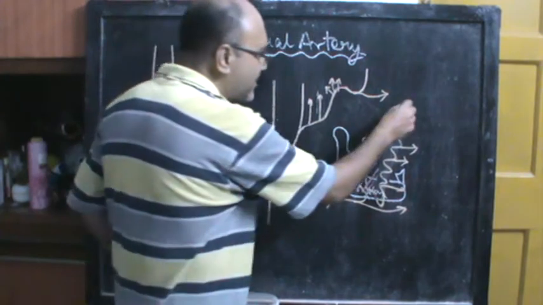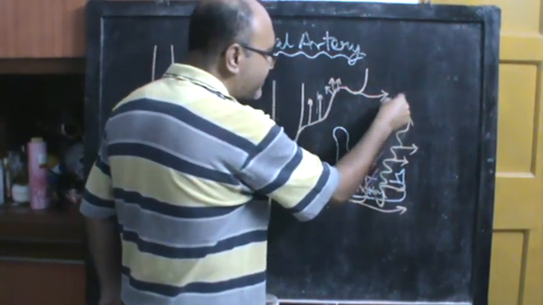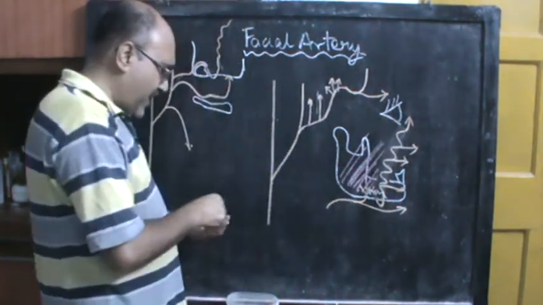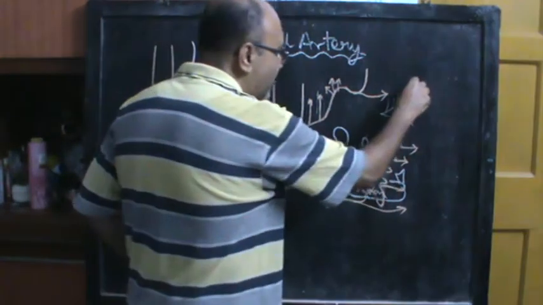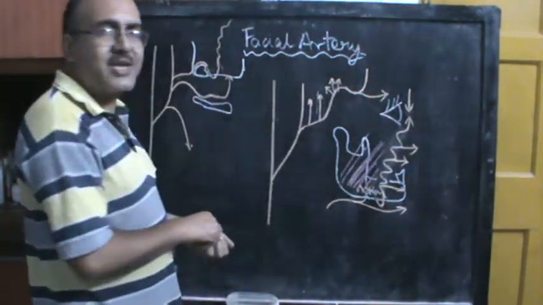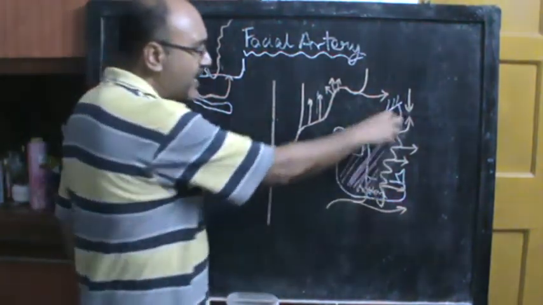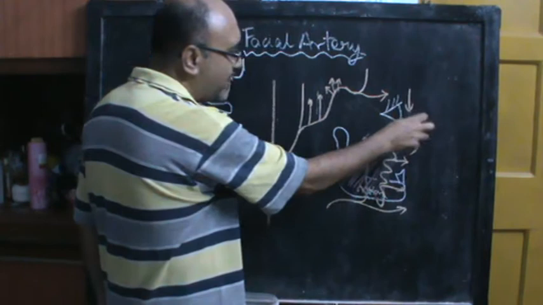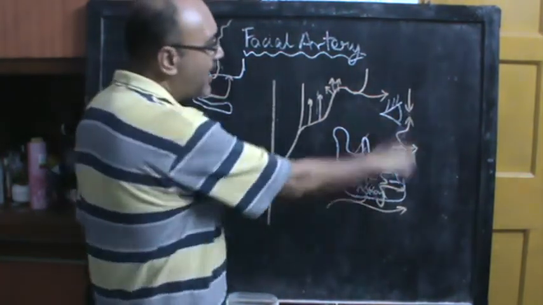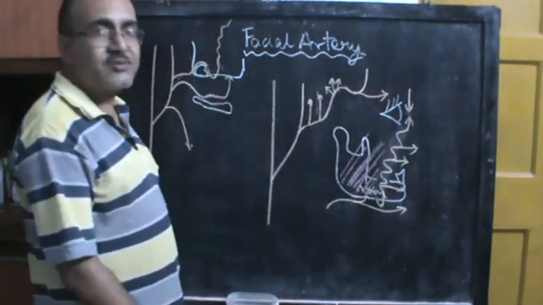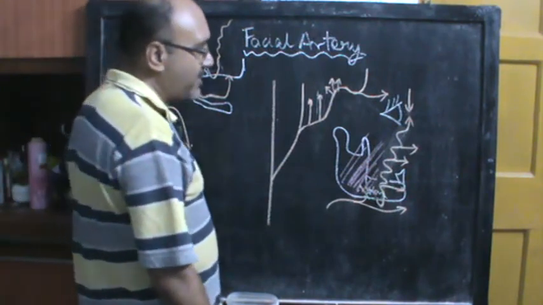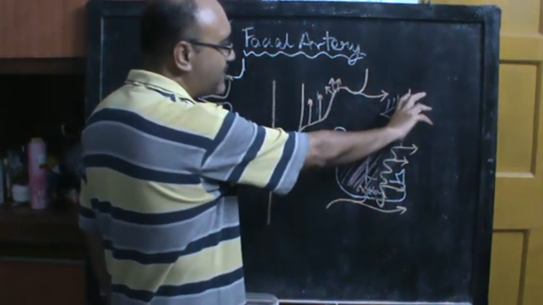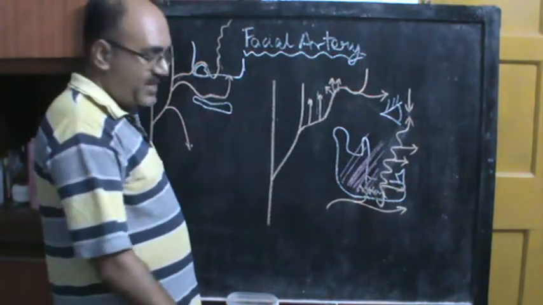So it will approach the inner canthus of the eye, and there it will anastomose with the dorsal nasal branch of the internal carotid artery. So at the inner angle of the eye or the inner canthus of the eye, you have the anastomosis between the termination of the facial artery and the dorsal nasal branch of the internal carotid artery. So here you have an anastomosis between the internal carotid and the external carotid.